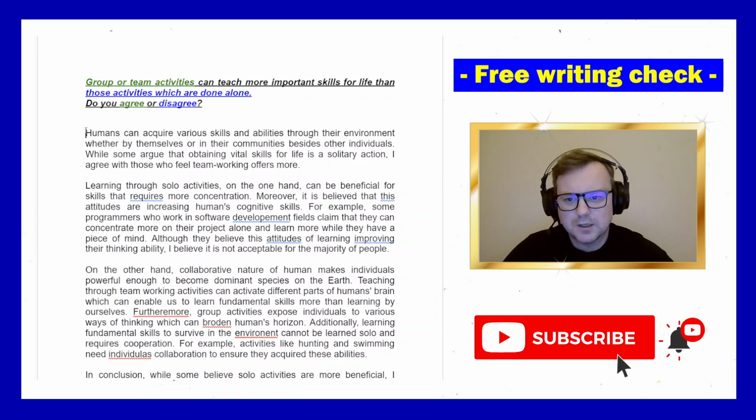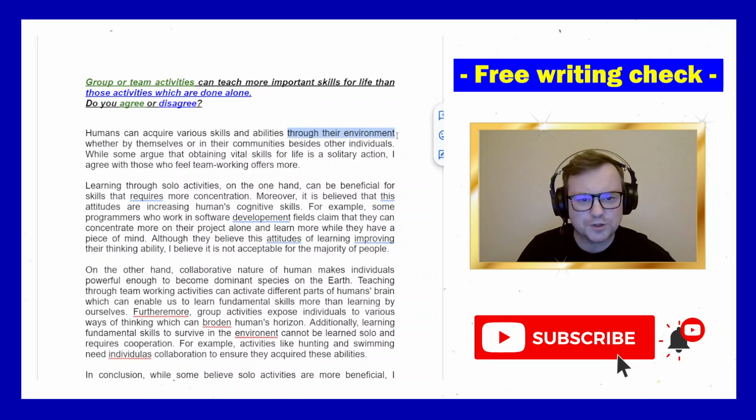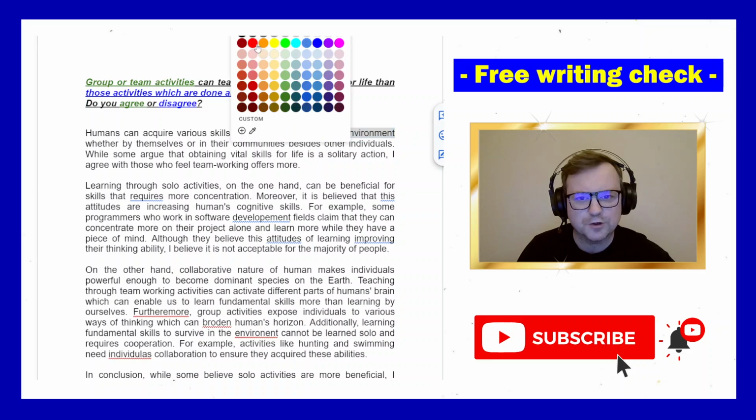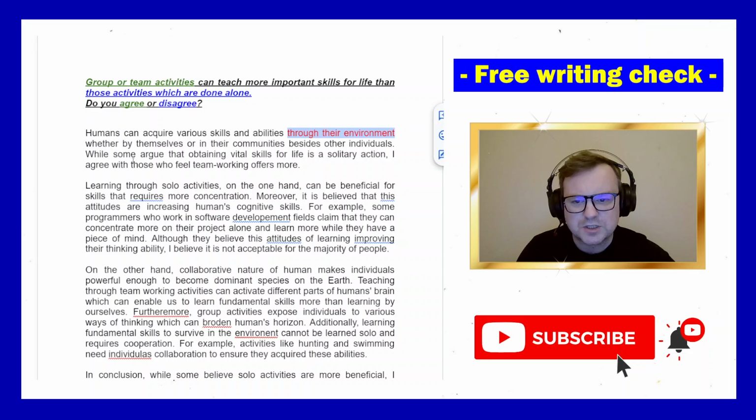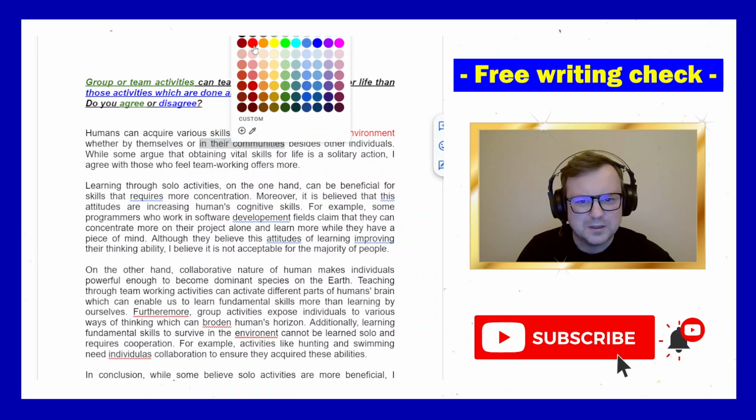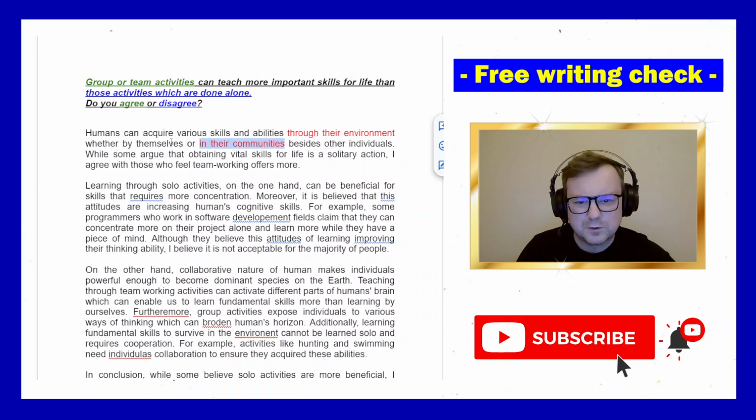Let's see. Humans can acquire various skills and abilities through their environment. Don't know what that means. To acquire a skill through your environment, no idea what that means. Whether by themselves or in their communities. Well, in the communities isn't quite the same as group or team activities. I see that this is an attempt at a paraphrase, but in their communities isn't quite the same thing. So that coherence just drops a little. Or in their communities besides other individuals.